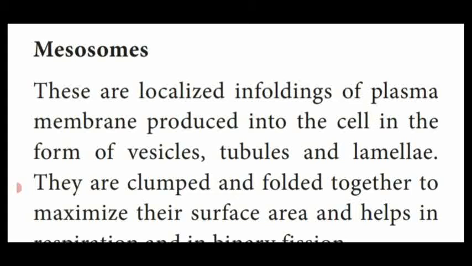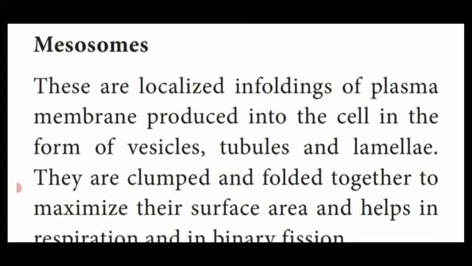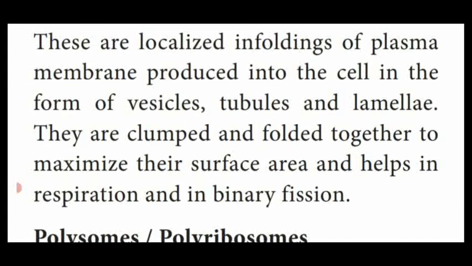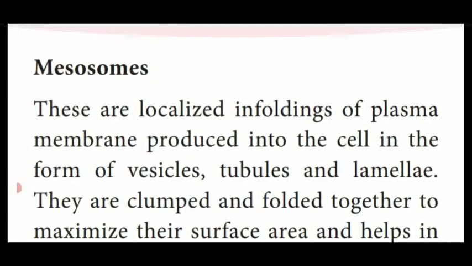That is said to be mesosome. So these mesosomes are clumped, joined and folded together to maximize the surface area, which helps in respiration and vegetative reproduction, that is binary fission. So that is said to be mesosome.